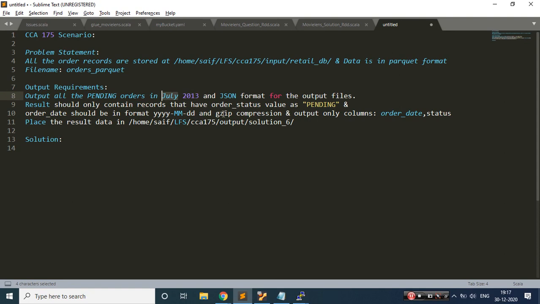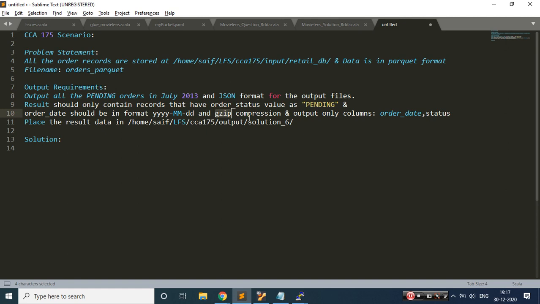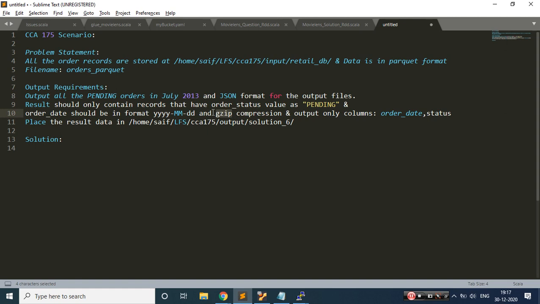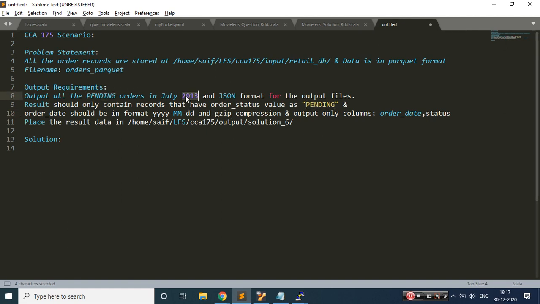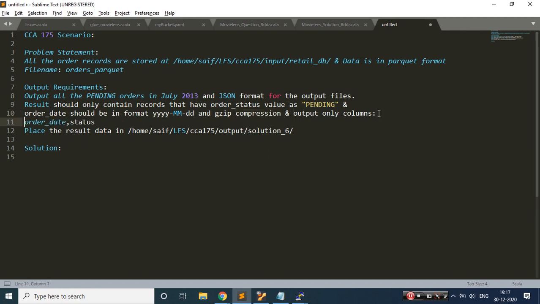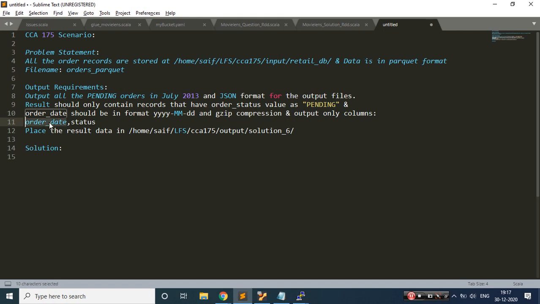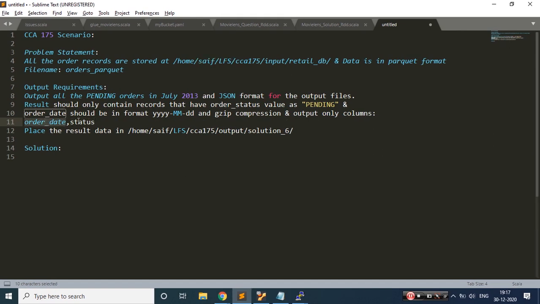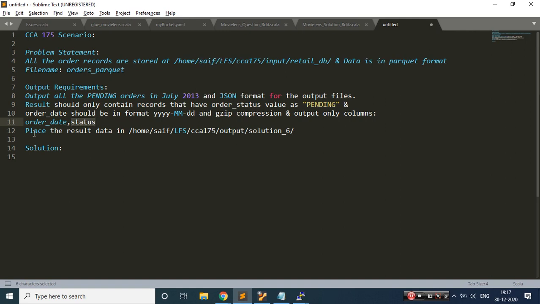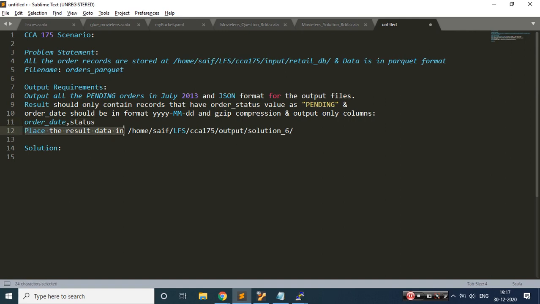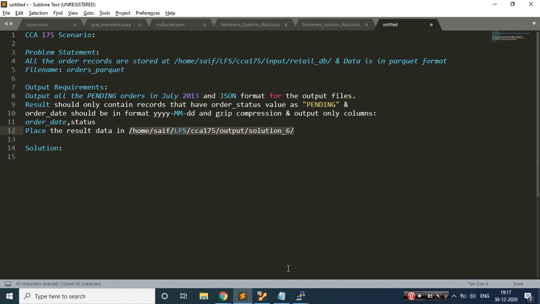And I need to do a compression. What is that compression? Gzip compression. So I can see pending orders, 2013 July, output format, compression, and output only columns, which means that in the output they only want two columns, order date and status. And they are telling us to place the result at this path.